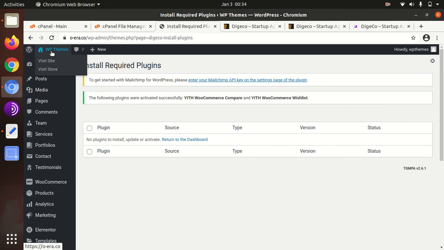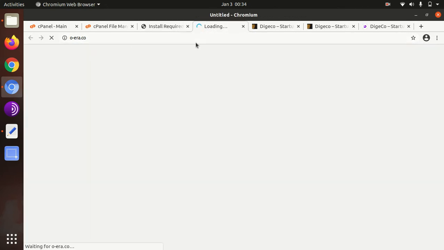Now we have installed the plugin and the theme itself.